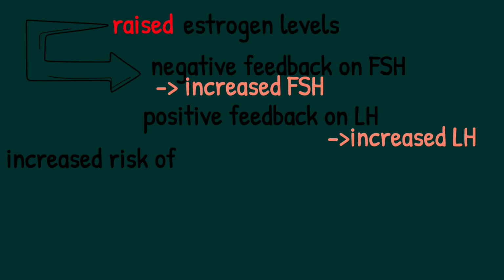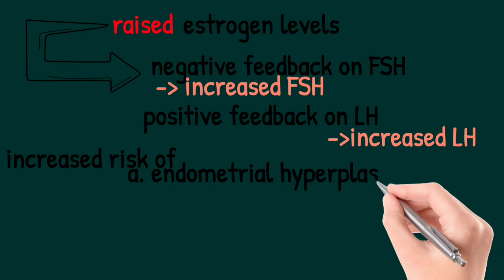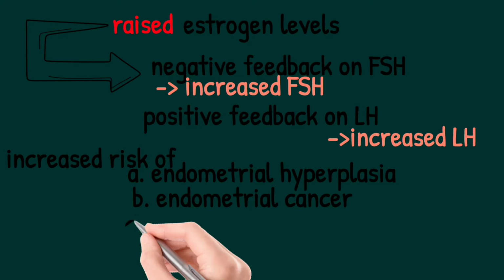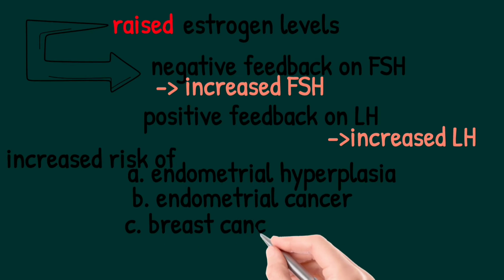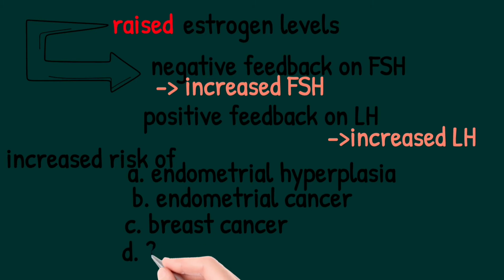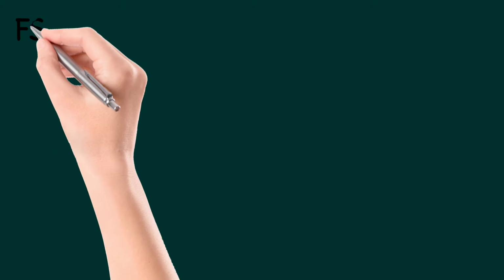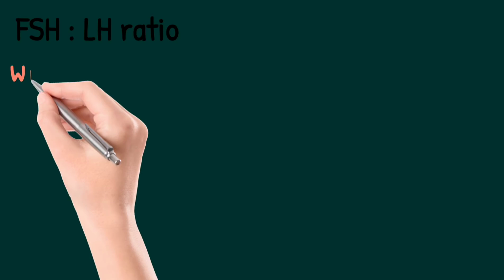Raised estrogen levels also lead to increased risk of estrogen dependent tumors, that is endometrial hyperplasia, endometrial cancer, and estrogen related breast cancers. There is also increased risk of ovarian tumors, but it is always said to be a query, because since the estrogen levels are raised there can be ovarian tumor, but there is also decreased ovulation from the ovary. Since we know increased ovulation is responsible for ovarian cancer, we can say there is also decreased risk of ovarian cancer. So it is always a query.